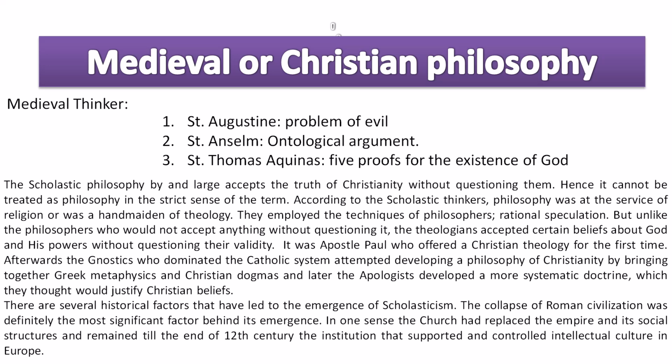The second most important development stage in philosophy is medieval philosophy, popularly known as Christian philosophy. Why was it called Christian philosophy? Because the major contributors belonged to Christianity. They were basically schoolmen, that is, fathers of the church. Famous Christian philosophers are Augustine, Anselm, and Thomas Aquinas. On a lighter note, it is sometimes called the darker stage of philosophy because not much happened during that time. Still, there are very interesting problems, like the problem of evil, the ontological argument regarding the existence of God, or proofs for the existence of God, which are famous concepts that we usually study in medieval philosophy.